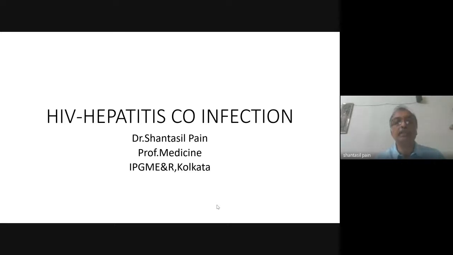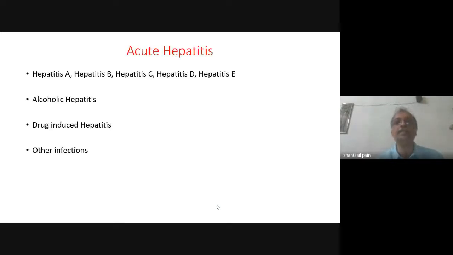Now, this infective hepatitis can be acute hepatitis or it can be chronic hepatitis. Coming to acute hepatitis, the most common causes of acute hepatitis are the viral hepatitis. Hepatitis A, hepatitis B, hepatitis C, hepatitis D, and hepatitis E all can cause acute hepatitis. Now, regarding hepatitis D, it usually